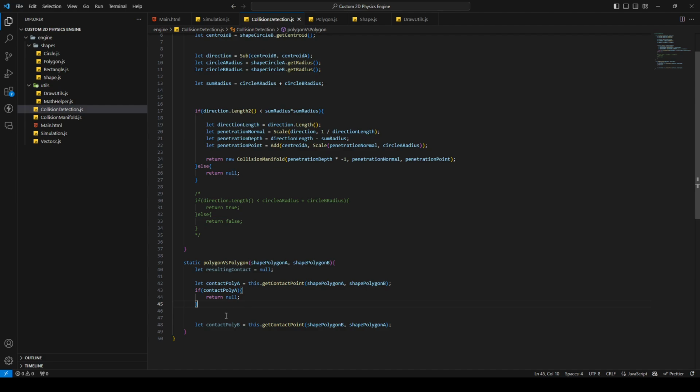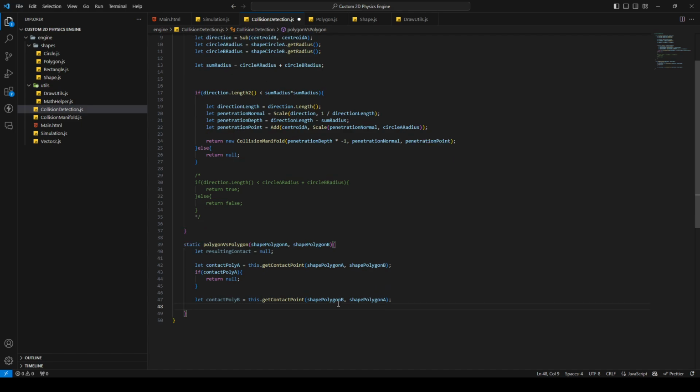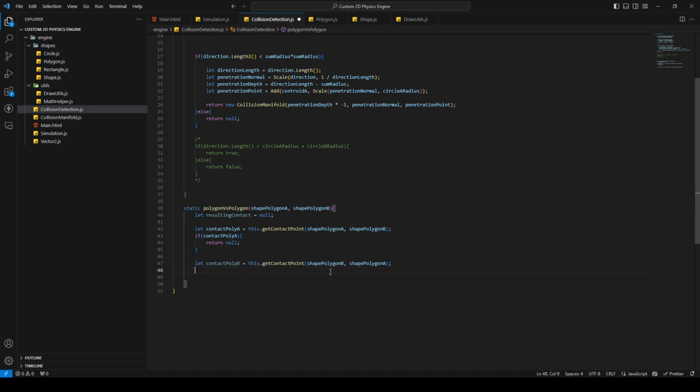It's gonna be the same with this one. If contact poly B is null, then return null. Just making sure that I got that right. Yeah, that seems to be good.